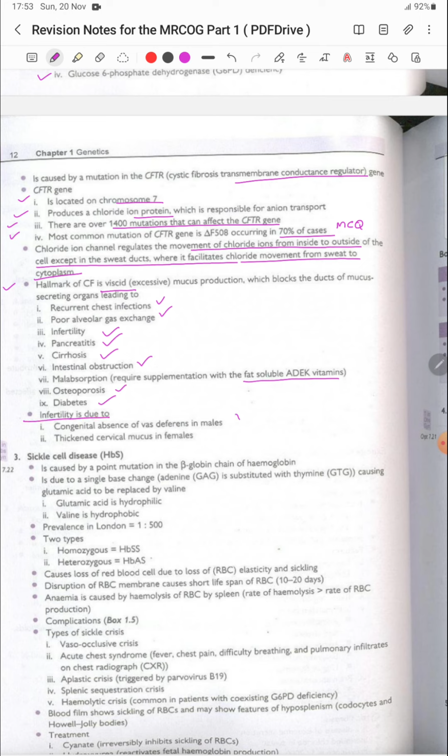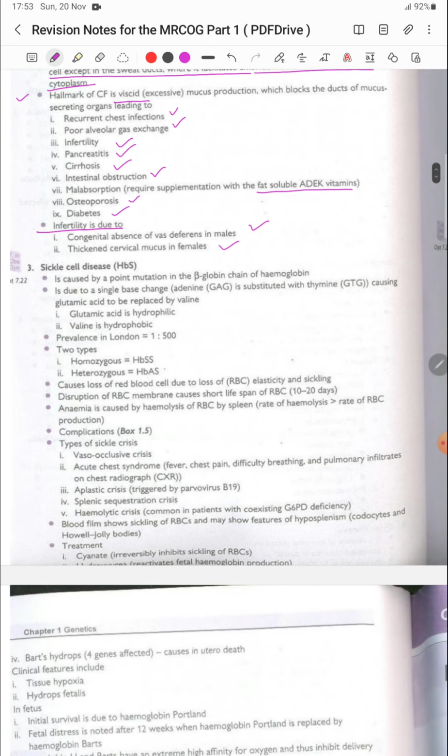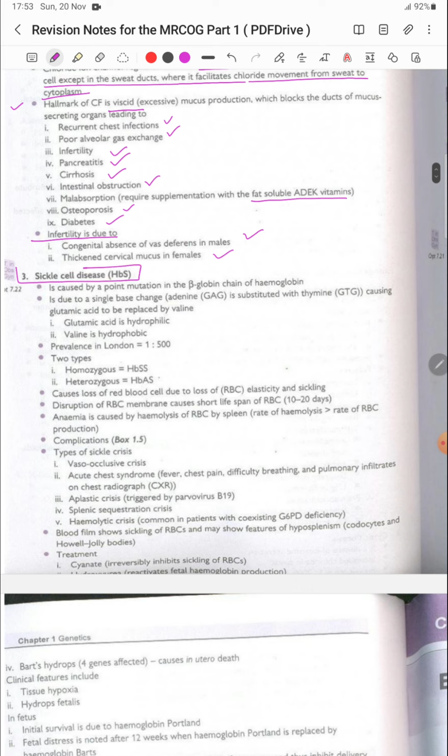Infertility is due to congenital absence of the vas deferens in males and thickened cervical mucus in females. Next important is sickle cell disease. It is caused by a point mutation in the beta globin chains of the hemoglobin.